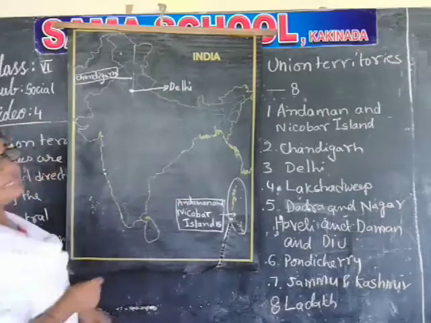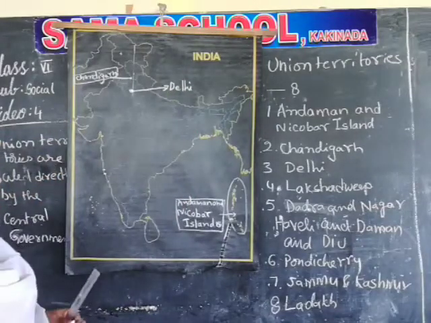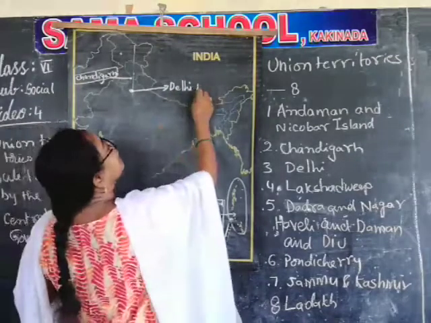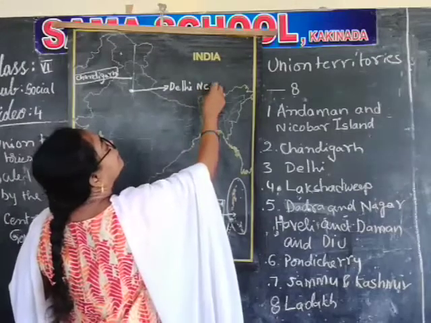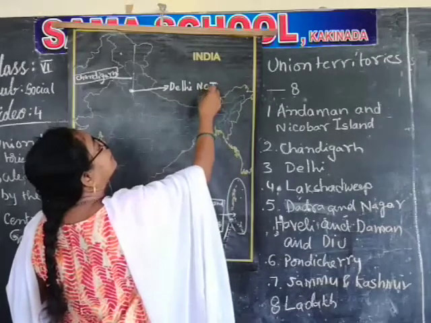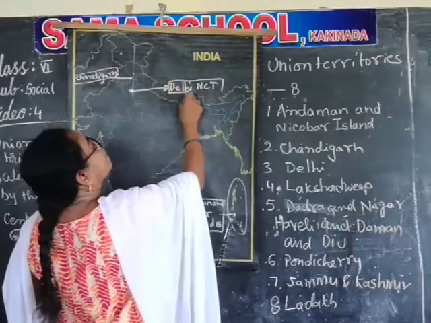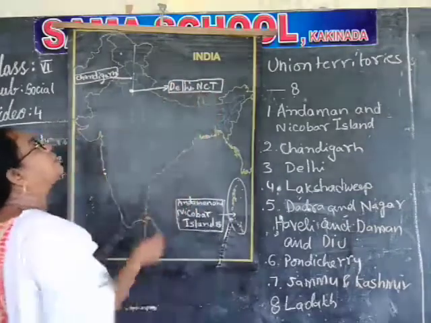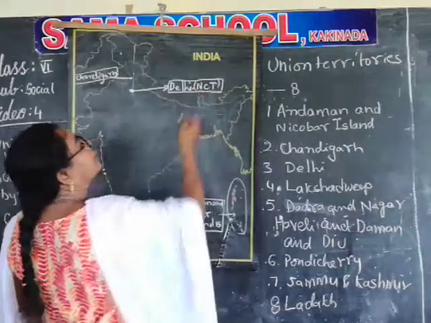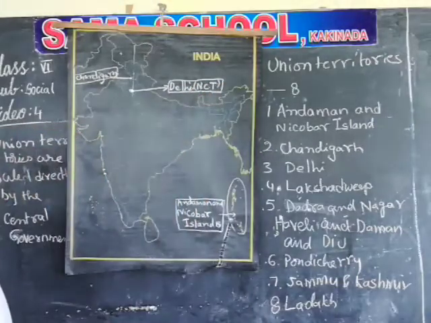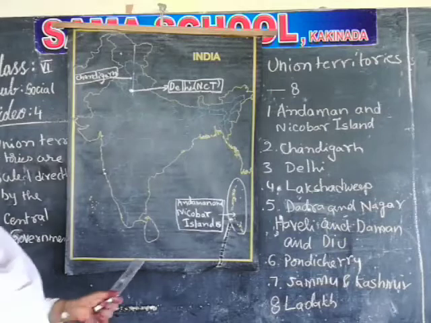Delhi is the capital of India. It is also called NCT, National Capital Territory, Delhi.